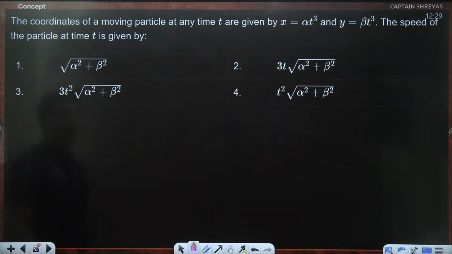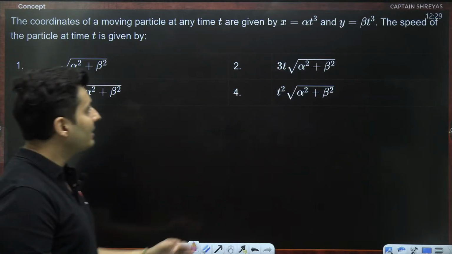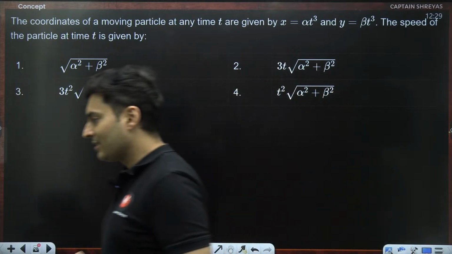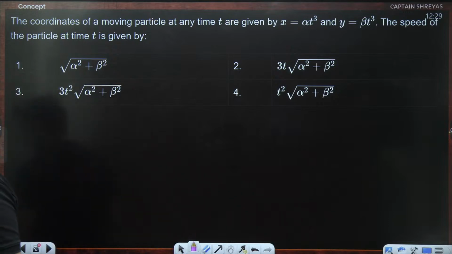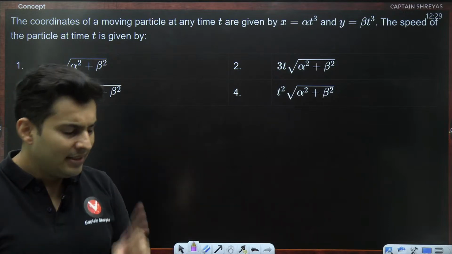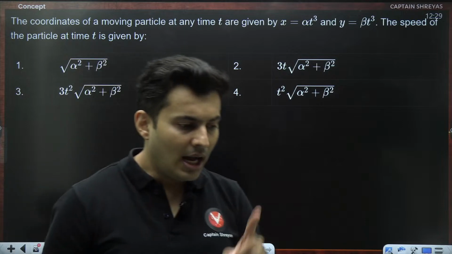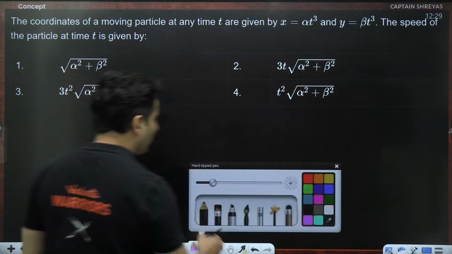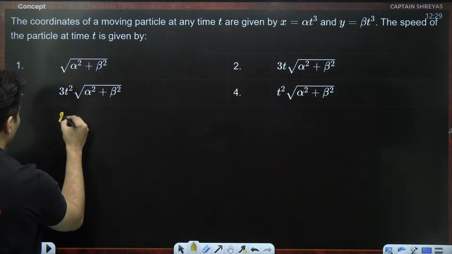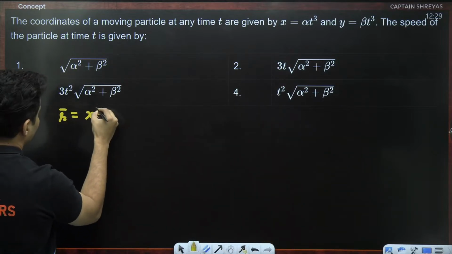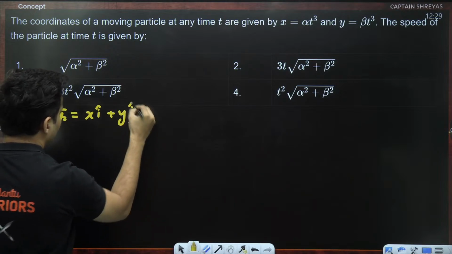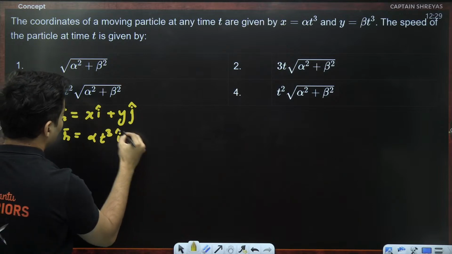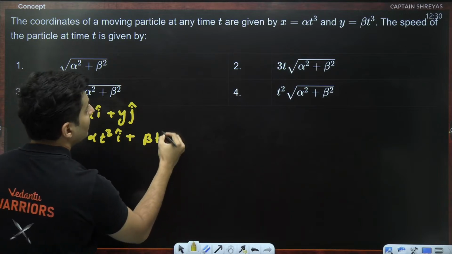Moving on to the next one. The coordinates of a particle are given by this and this. The speed is how much? Speed is asked. Okay. Let's see. To find the speed, I will need the velocity somehow. If x coordinate and y coordinate are given, that means the position vector, which is x i cap plus y j cap, will be alpha t cube i cap plus beta t cube j cap.